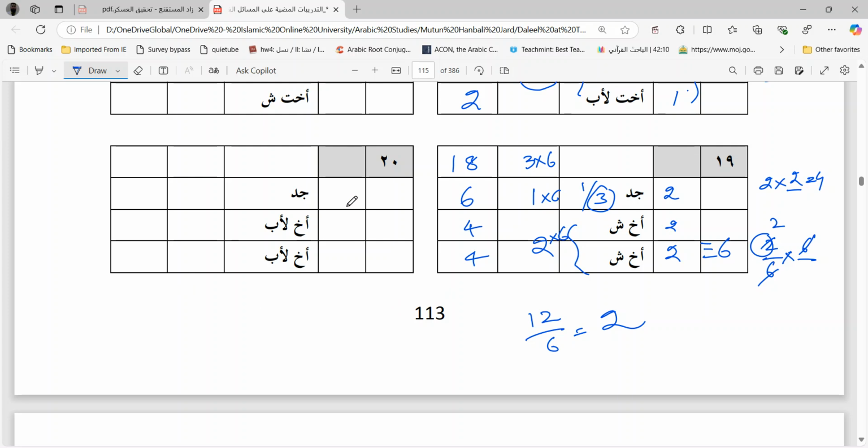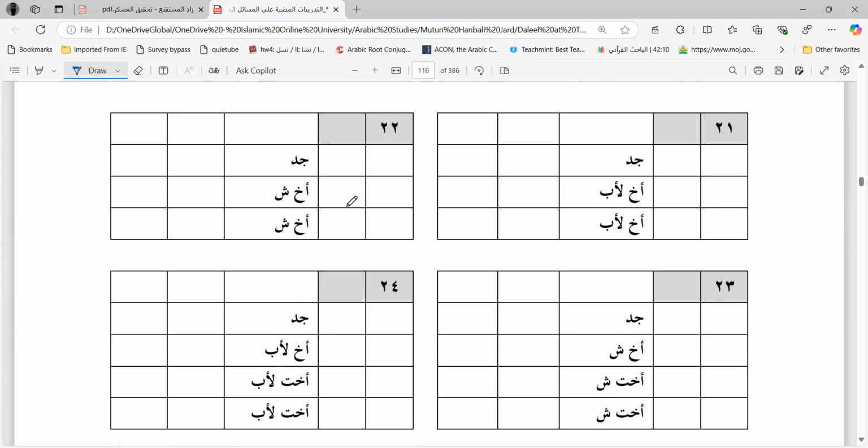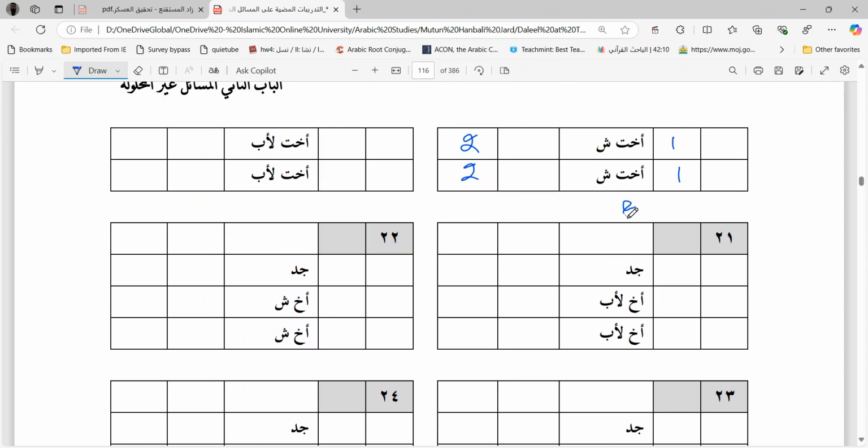20th question is exactly the same. Instead of shaqiq, you have li'ab. Okay, now you have this. Let us try to do now. These are the cases, I believe, wherein muqasama is exactly the same as 1 by 3. These are the cases 21 onwards.